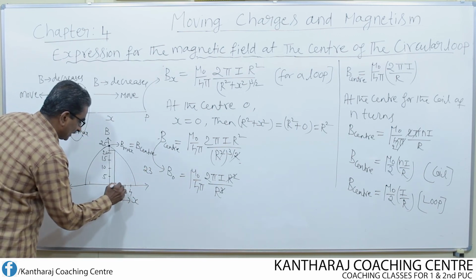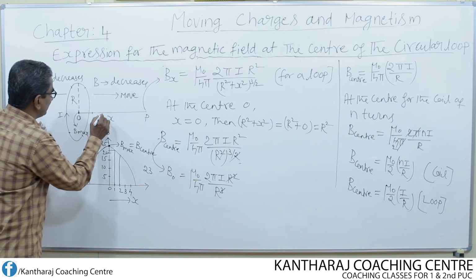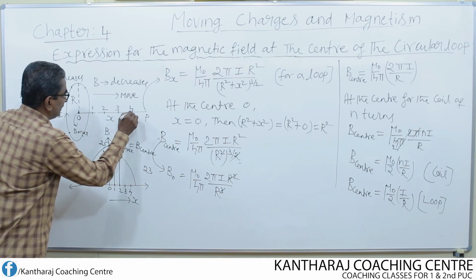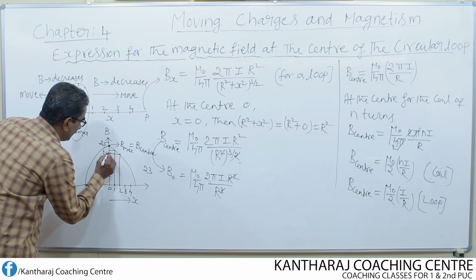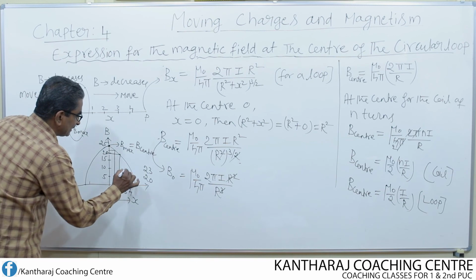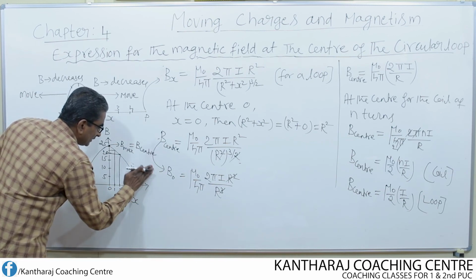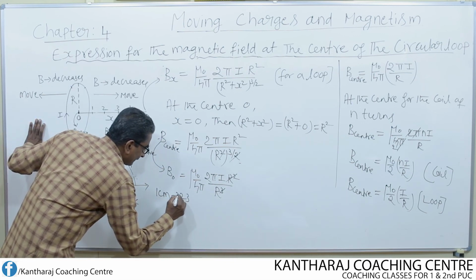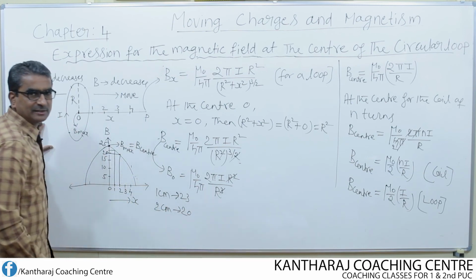At a distance of 2 centimeter from the center, that means from the center, if you move 1 centimeter, 2 centimeter, 3 centimeter, 1, 2, 3, 4, like this, even on this side also. So at a distance of 2 centimeter, what will be the magnetic field? So magnetic field is found to be 20. So this is at a distance of 1 centimeter, 23, okay, 2 centimeter distance, 20 units of the field.